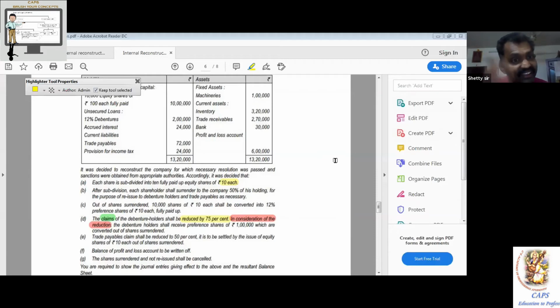In consideration of such reduction, company issues preference shares of rupees 1 lakh out of P Supra. Somewhere at the top here, Supra means as shown above.